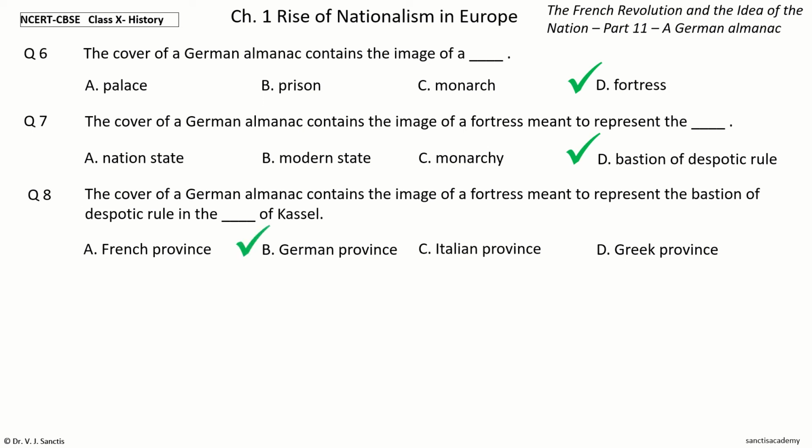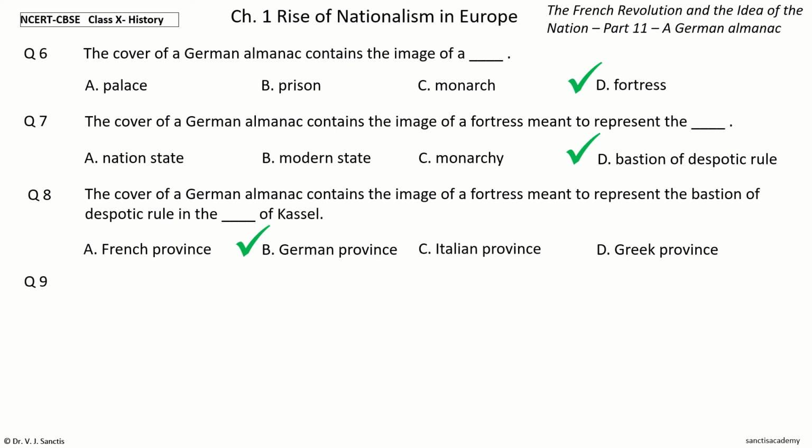And the answer is German province. So, the cover of a German almanac contains the image of a fortress meant to represent the bastion of despotic rule in the German province of Cassel.